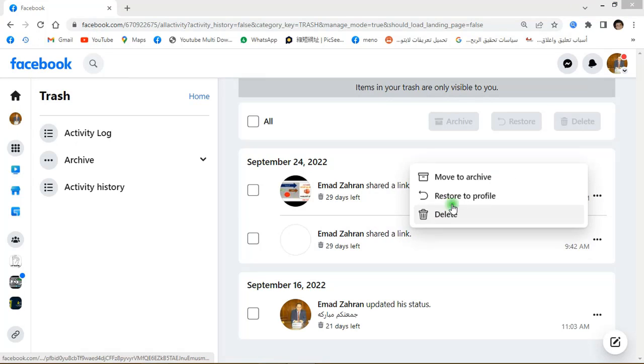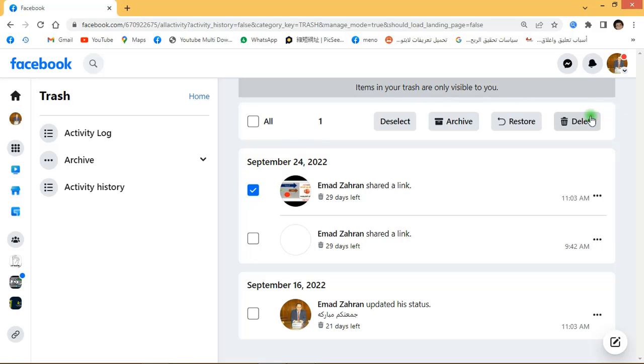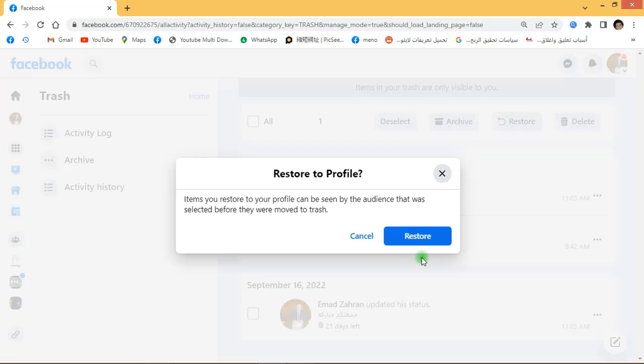I have three choices: move to archive, restore to profile, or delete permanently. I want to restore it to my profile. Click here. Or you can do this from here. You can highlight this and then you will see three choices here: delete, restore, archive. Restore. Okay, this is a confirmation message.